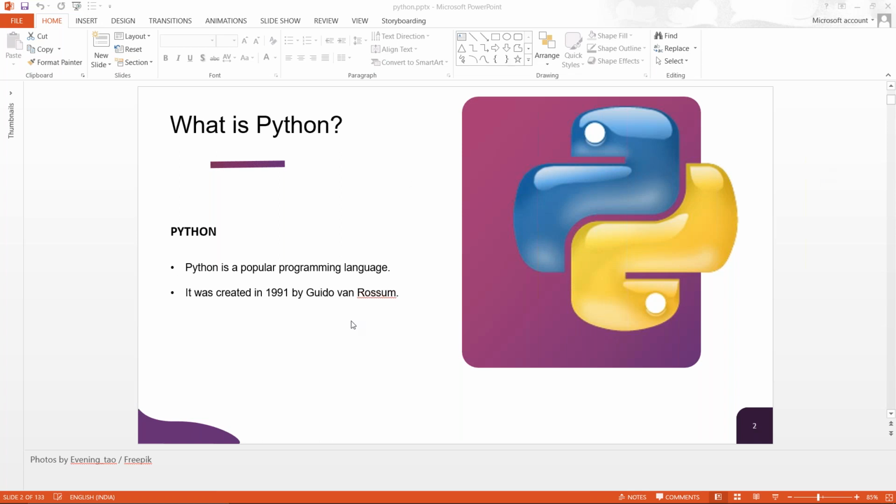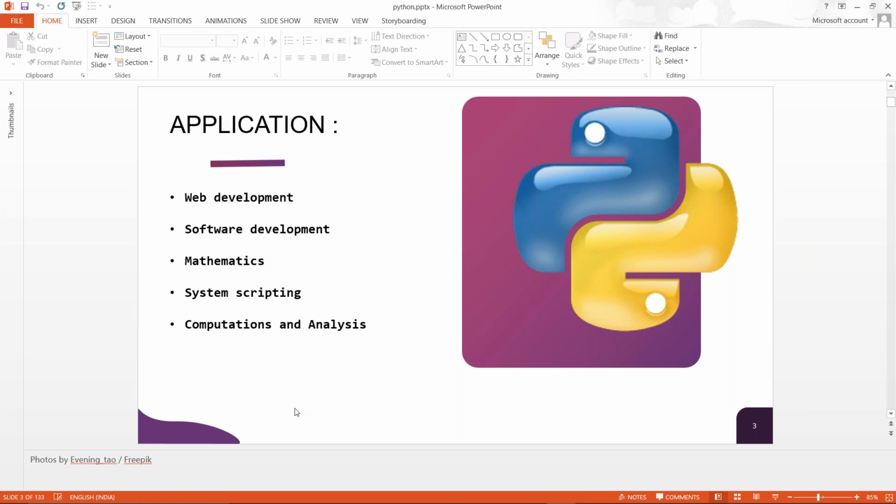Now coming to several other points, I believe the system is a little slow. Let the system grab the thing. Let us move forward. Okay.